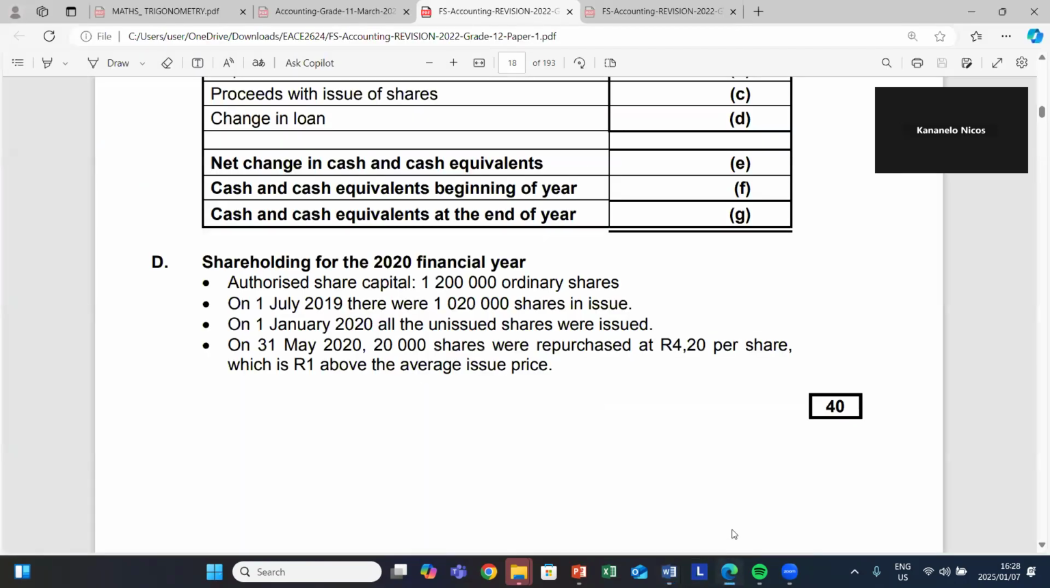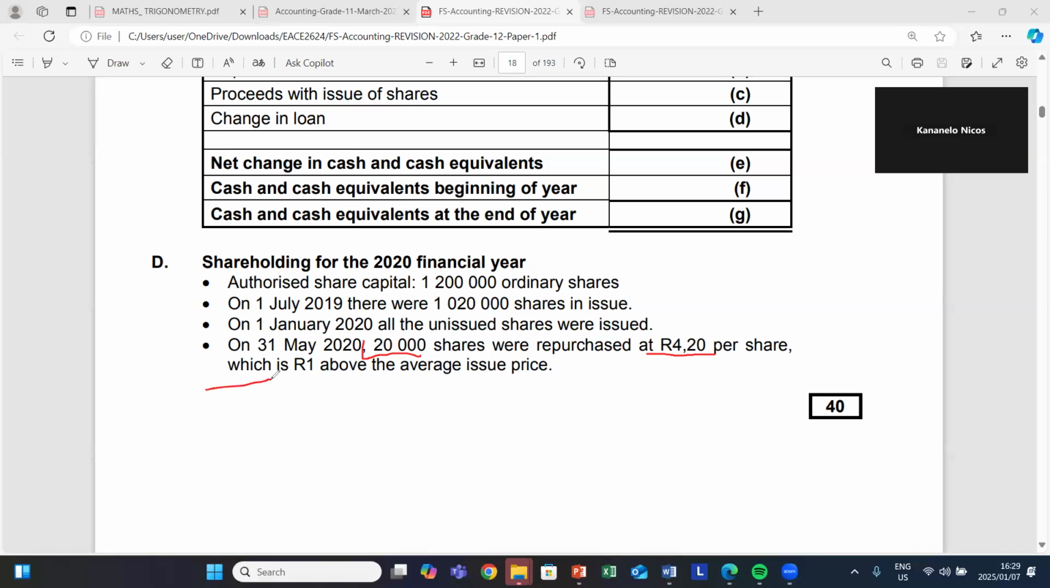Let's read our last bullet. On the 31st of May 2020, 20,000 shares were repurchased. Let's read English, guys. Let's highlight. One thing that you're supposed to always do when it comes to this typical transaction, always highlight. How many shares were repurchased? 20,000. Were repurchased at how much? Were repurchased at 4.20 rand per share, which is 1 rand above the average issue price.